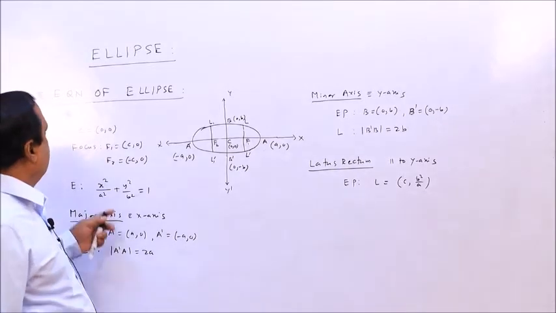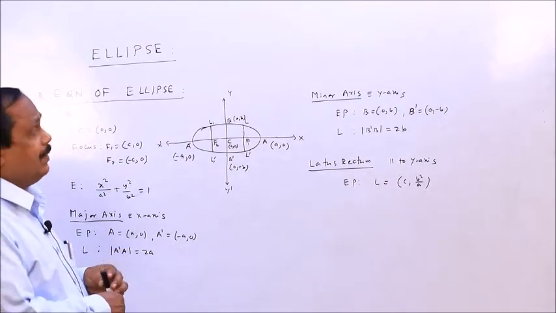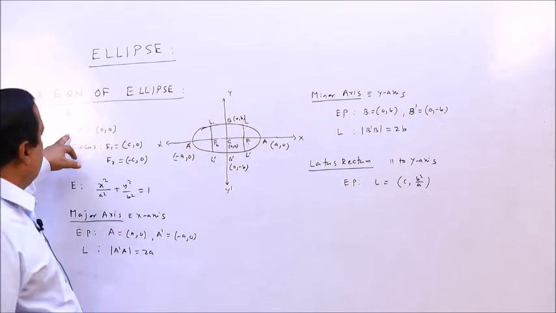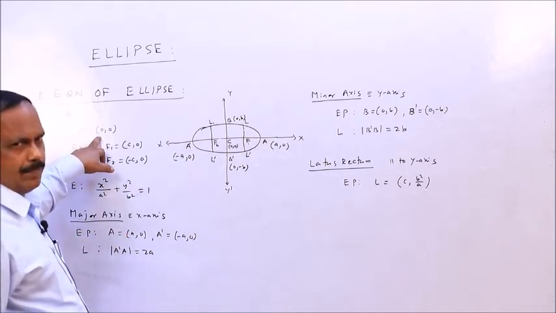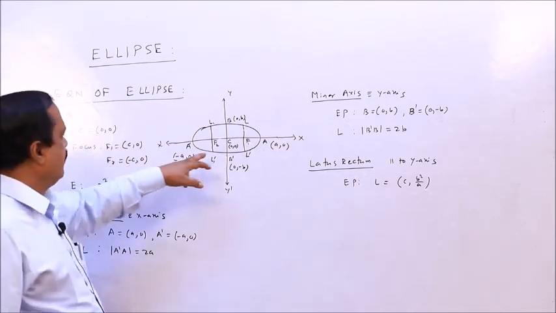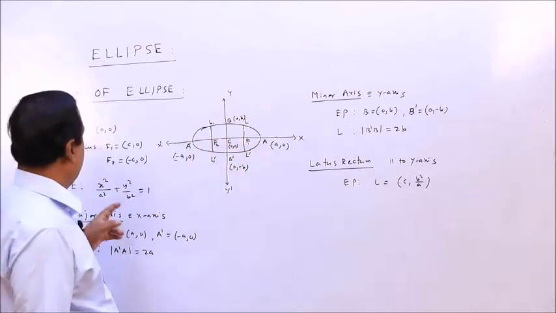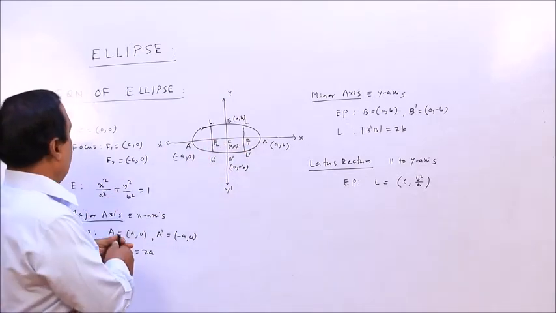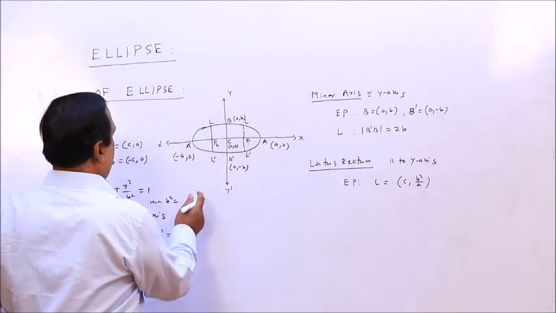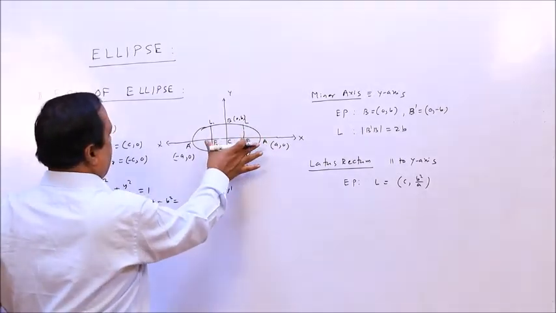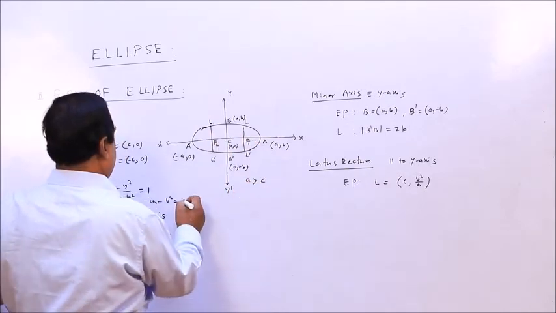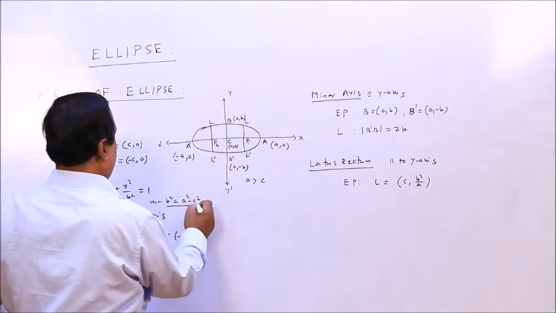So my dear students, I have to complete ellipse and hyperbola in this short span of time, so be quick. Actually the center is 0, 0, I am revising everything. Center is 0, 0, foci are c, 0 and minus c, 0. The equation is x square by a square plus y square by b square equal to 1, where this is 2a, this is 2c, and in this case a is greater than c. So b square equals a square minus c square, you just remember this.